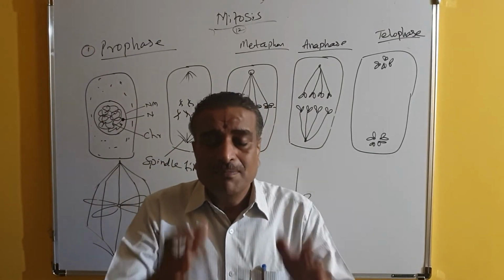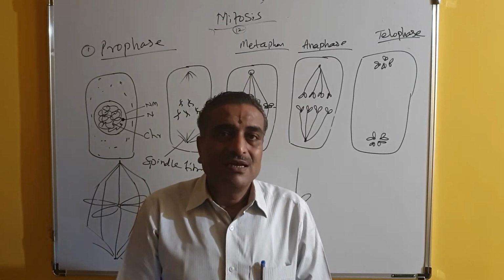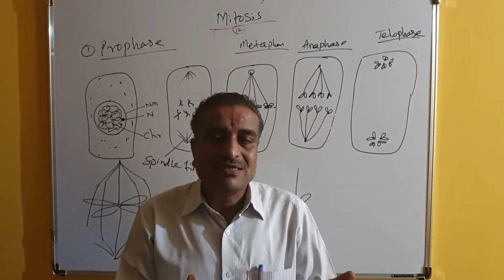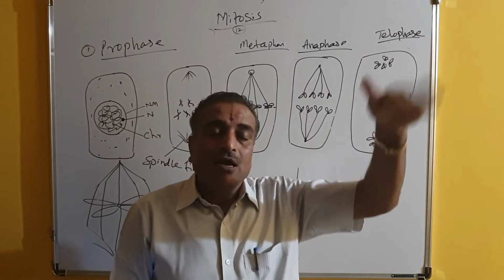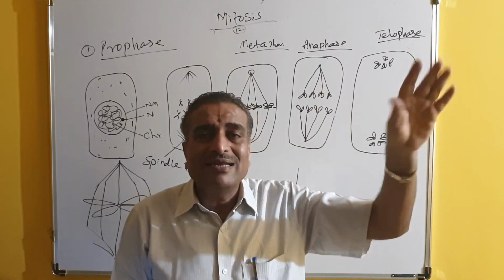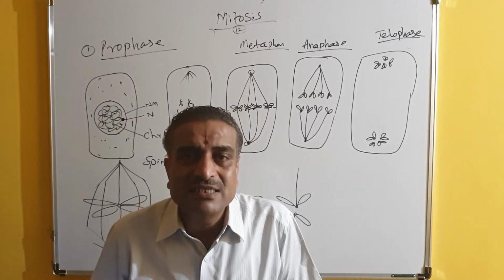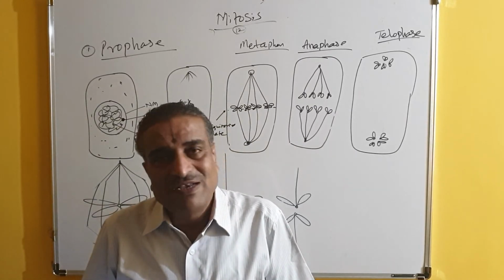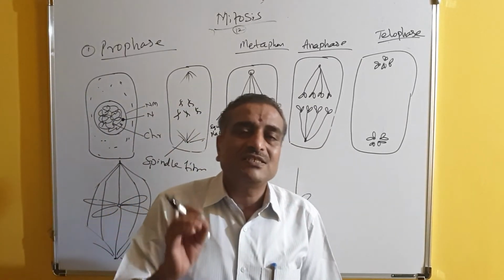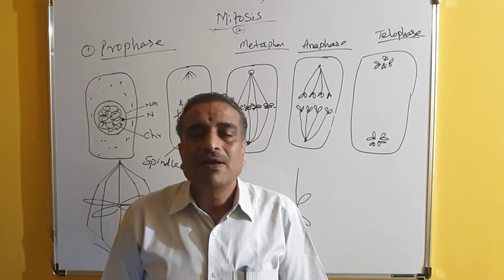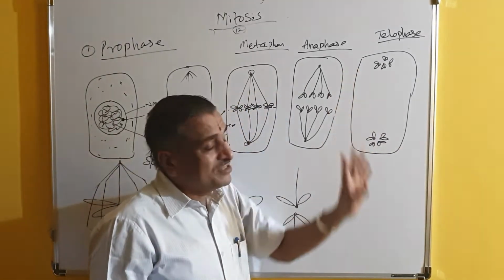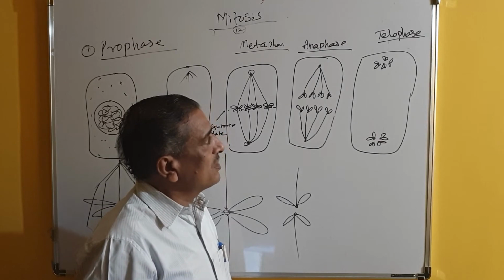Prophase means what? Beginning stage, first phase. And meta, middle phase. Anaphase, the chromatids are moving towards the poles. Telophase means when the chromatids reach the opposite poles, telophase begins, and this telophase is the last stage of mitosis. Anyway, mitosis is over now.